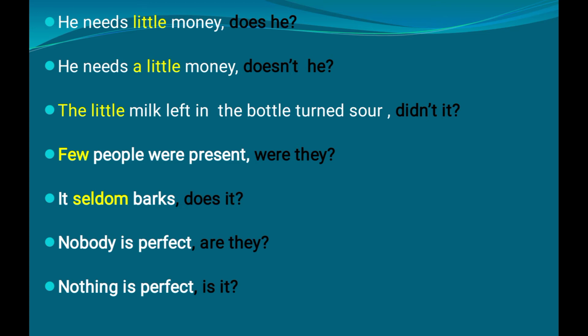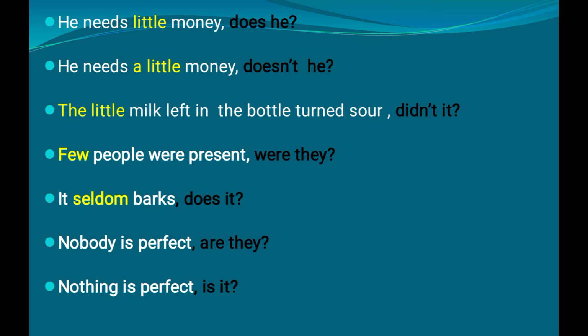Now see the next example. There's only a minor change between those two sentences. What's the change? You may notice that. Yes, he needs a little money. What's been added there? A little. In the previous sentence, we just discussed little money. When it is said little, it indicates a negligible amount. That is a negative word. But a little or the little, it is a positive word. A little means there is at least something there.